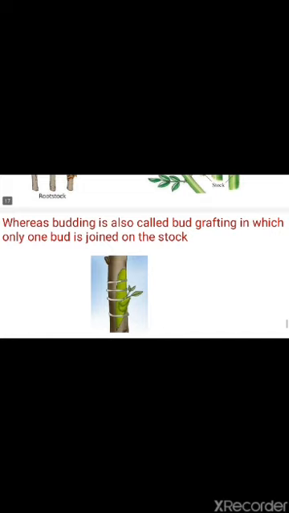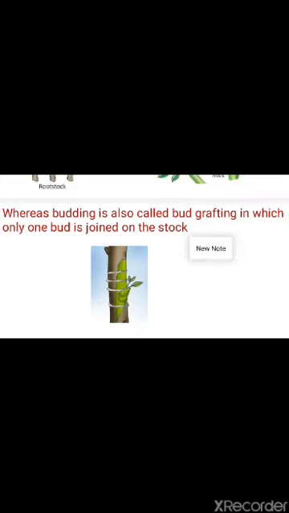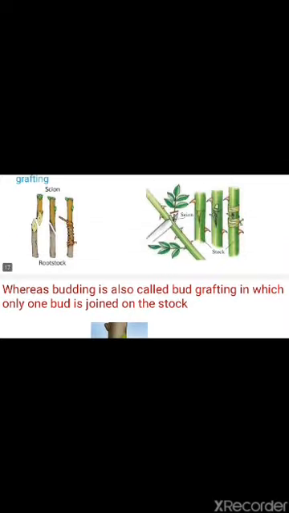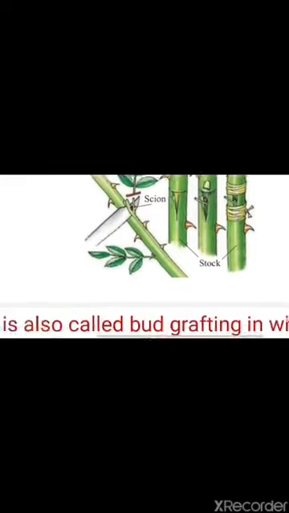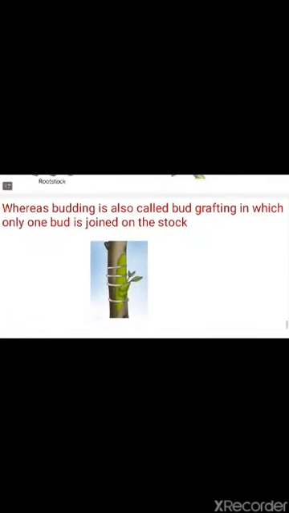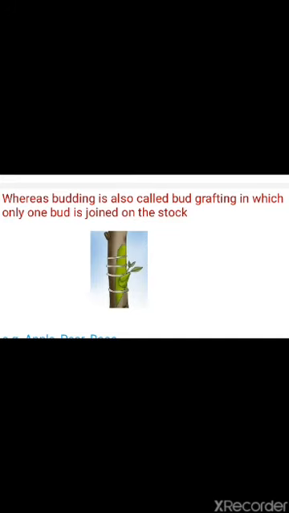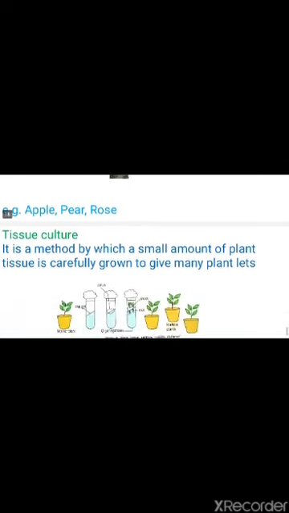Whereas budding is also called bud grafting. Here we saw stem grafting, and this one is bud grafting. In budding, only one bud is joined on the stalk. In this diagram we see that on the stalk a stem is grafted, whereas in budding a small bud is grafted on the stalk. The bud is grafted and gets joined or tied. That is called budding. Examples are apple, pear and rose.